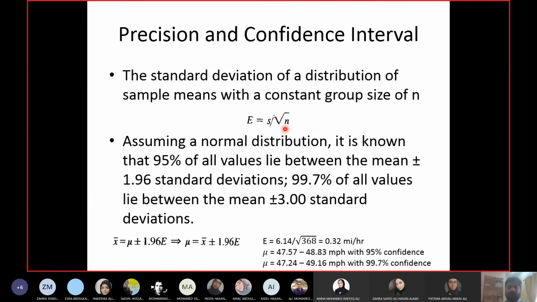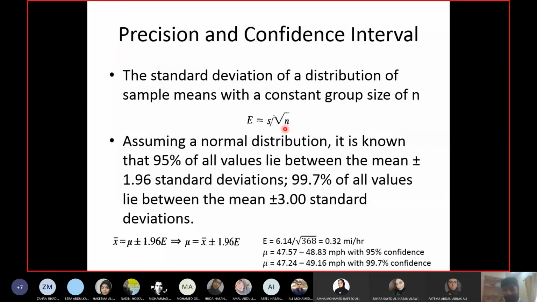So the value of E will give me how much precision or how much error I can expect from my sample with reference to the entire population of drivers. E is the expected error from this sample compared to the mean of the entire population. So from the mean of the entire population, how much error can there be in this sample? Okay, so that is capital E.